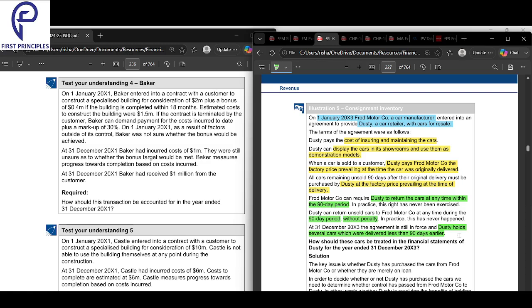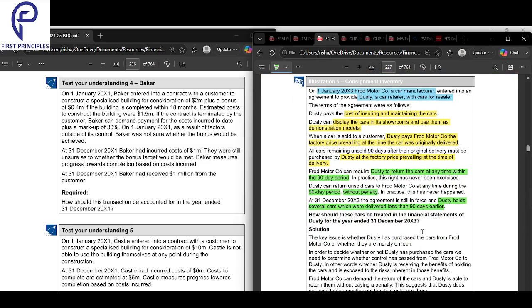Perfect. That is a clear understanding about everything. Within 90 days, even Dusty can return, even Ford can ask for it back. If it's 89 days and he has not sold it, no problem. On the 90th day, he can return it with no penalty. So every car he can keep for 89 days and just return it if it's not been sold. But if 90 days have crossed, then Dusty will have to buy it. That is our consignment inventory.